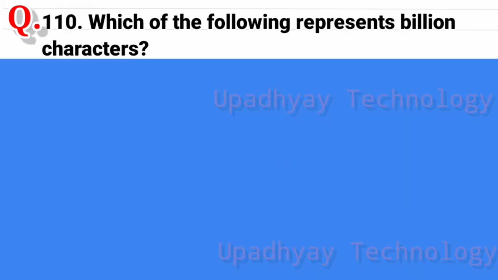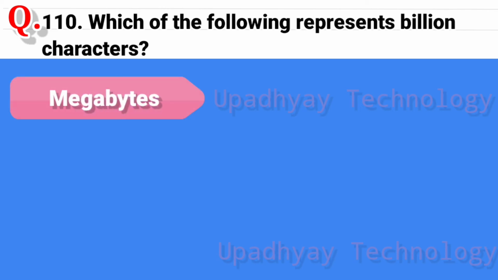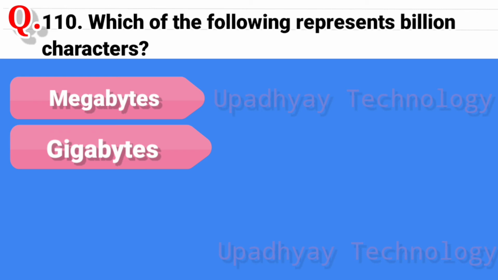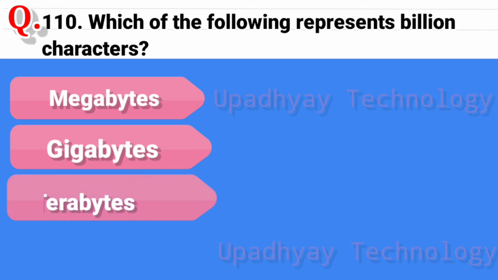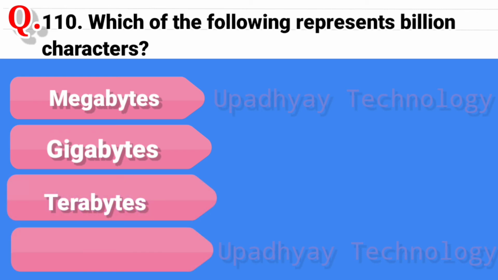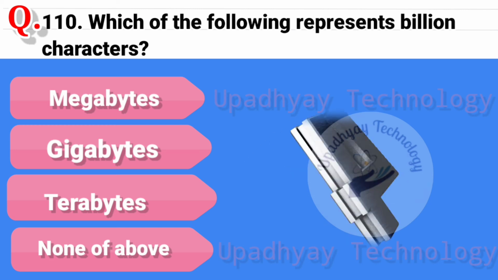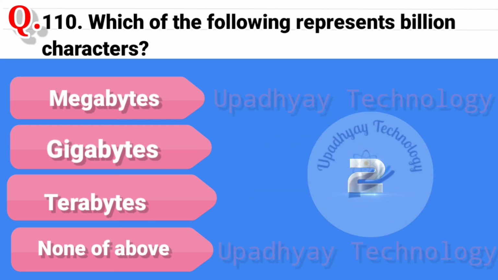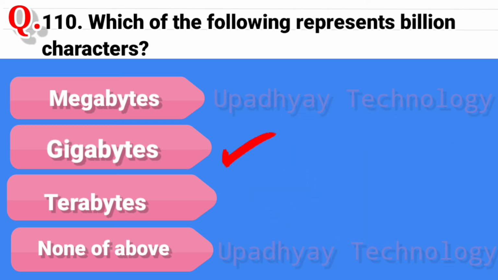Question 110. Which of the following represents a billion characters? And the options are megabytes, second option is gigabytes, third option is terabytes, and the last option is none of above. And the correct answer is gigabytes.